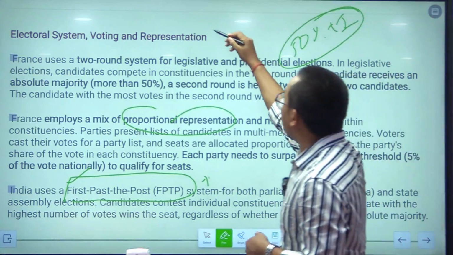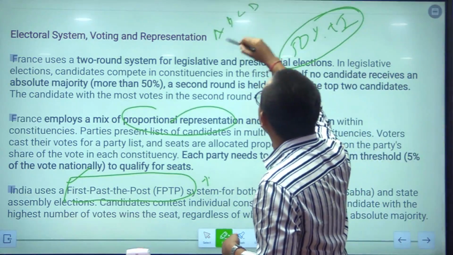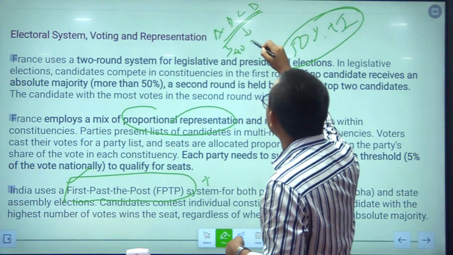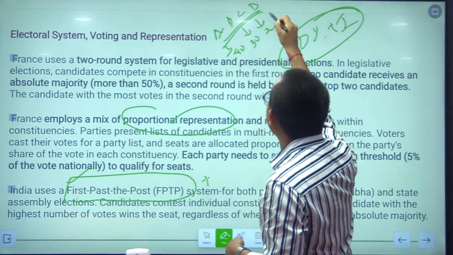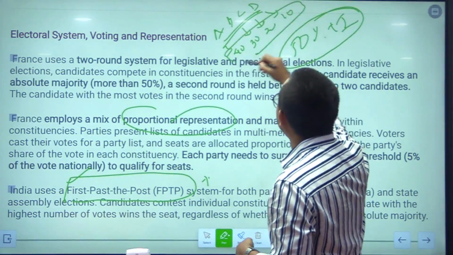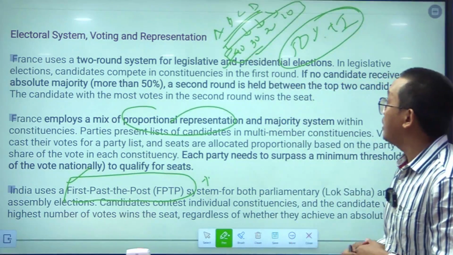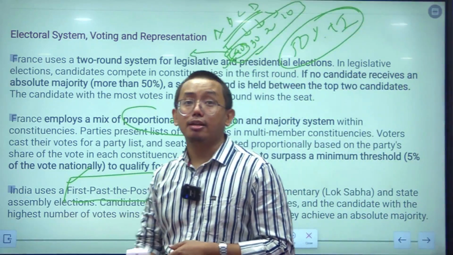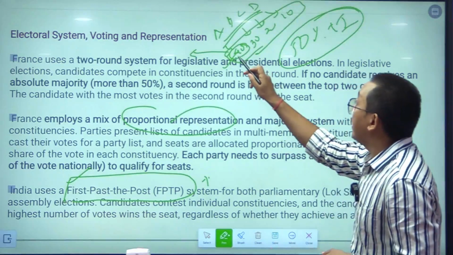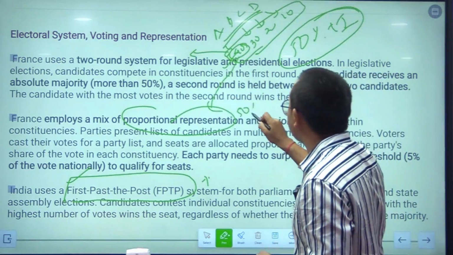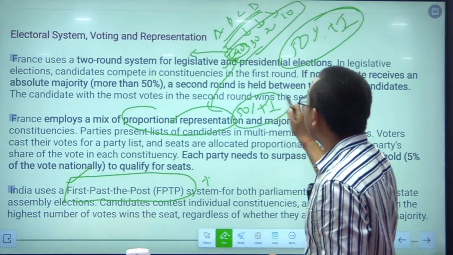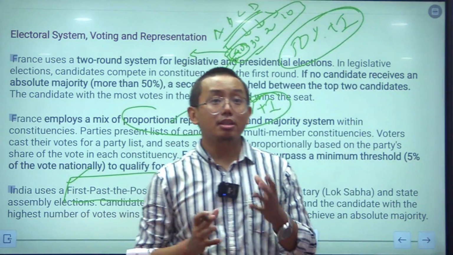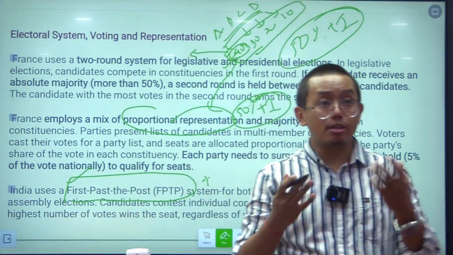That means, if there are A, B, C, D in an election, and if A gets 40%, B gets 30%, C gets 20%, and D gets 10%, then A will be declared winner in India, despite the fact that A has not got 50% plus 1 vote. For this reason, the electoral system that India has is called the first past the post system.